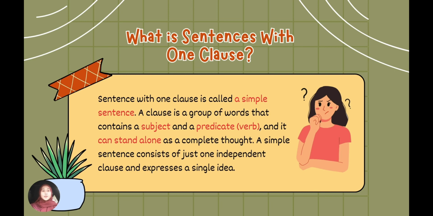What is sentence with one clause? Sentence with one clause is called a simple sentence. A clause is a group of words that contains a subject and a predicate or verb, and it can stand alone as a complete thought. A simple sentence consists of just one independent clause and expresses a single idea.